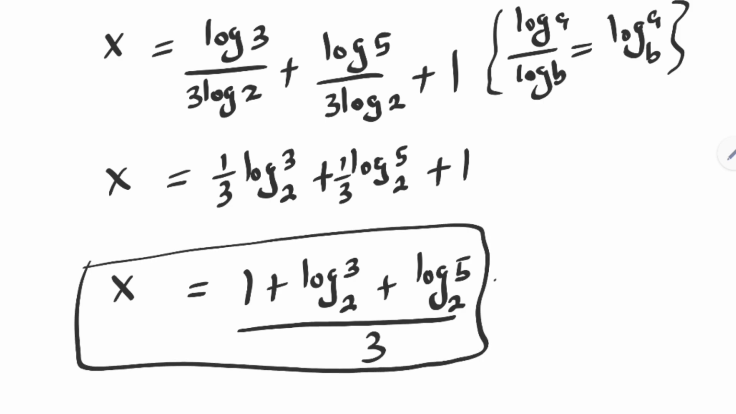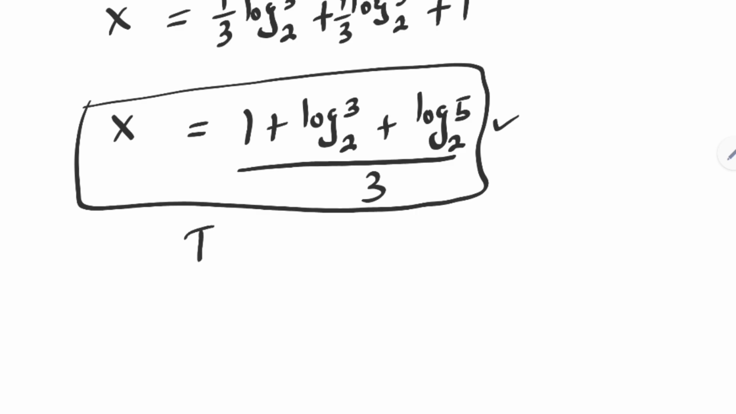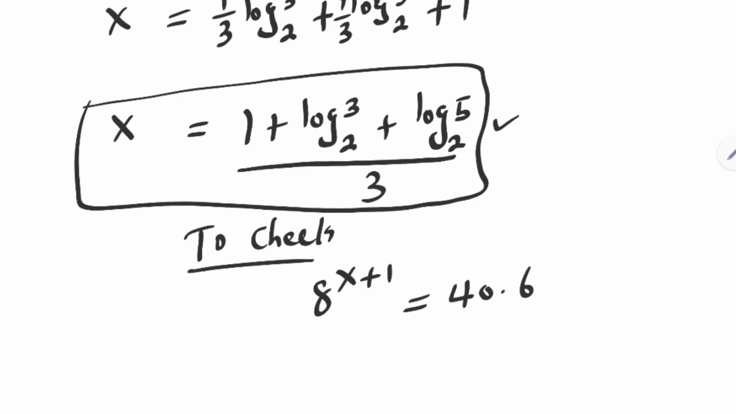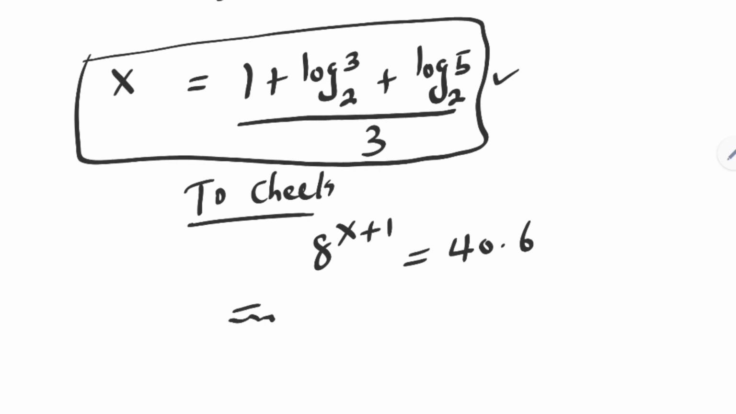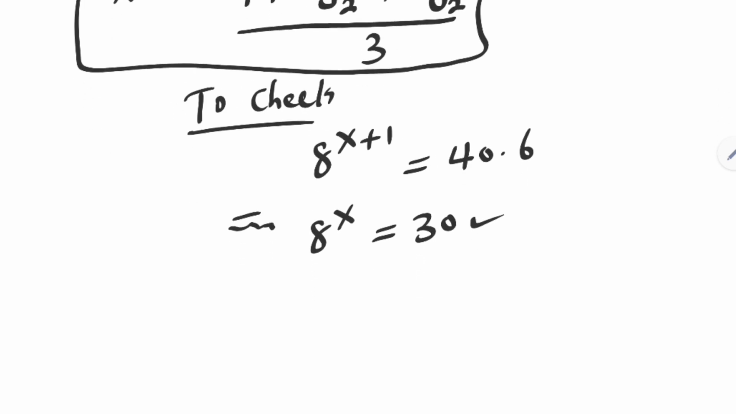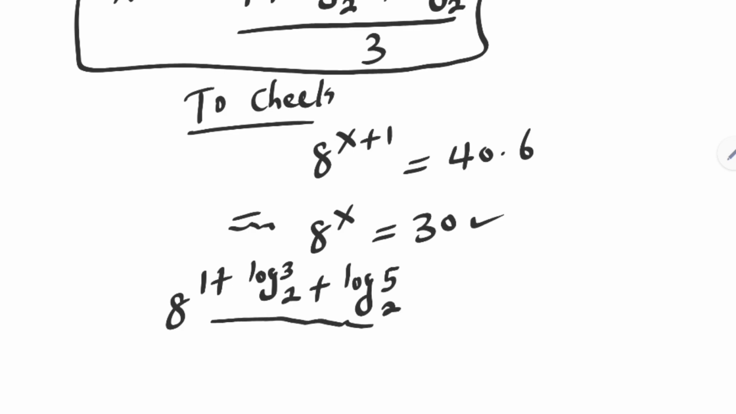We may check to confirm if this answer is right or wrong. Let's check. We have the given equation 8 raised to power x plus 1 is equal to 40 multiplied by 6, and this is the same thing as 8 raised to power x is equal to 30. Now let's check this. We have 8 raised to power 1 plus log 3 base 2 plus log 5 base 2 all over 3 must be equal to 30.